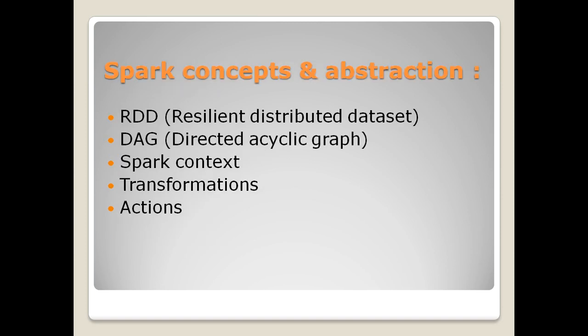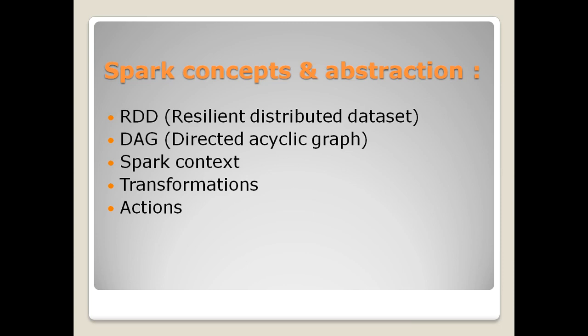There are different concepts that are very important when we deal with Spark, that is RDD, DAG, Spark context, transformations and actions. So what is RDD? It is a resilient distributed dataset. All these abstractions and concepts we will be learning in detail in the next session with the explanation, so that it will be easy for us to understand what a resilient distributed dataset is. Spark converts the data into a graph format that is known as a directed acyclic graph. How the architecture of DAG and the architecture of Spark work, we will be seeing in the further videos.